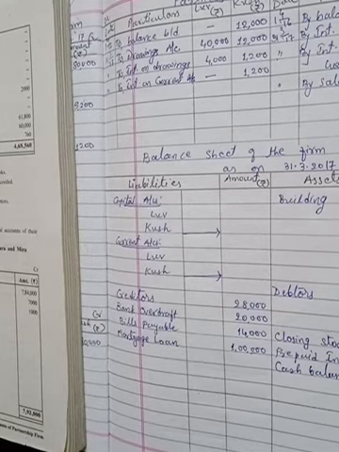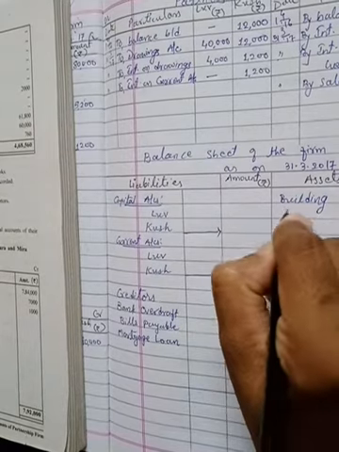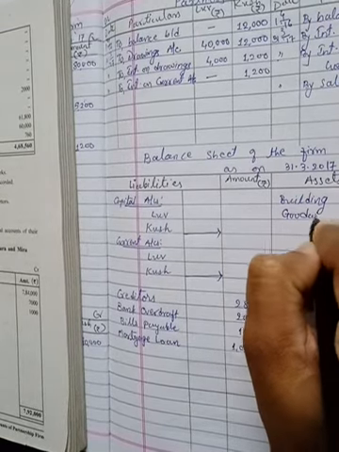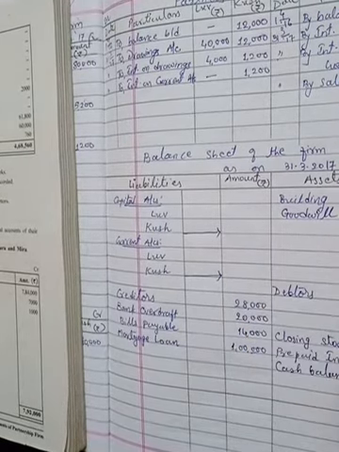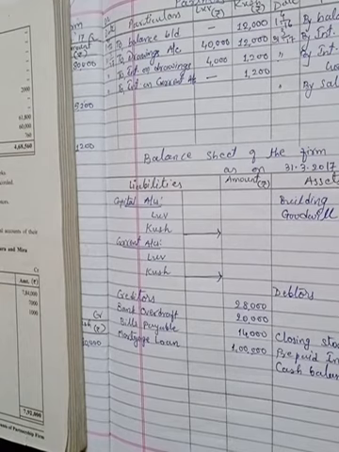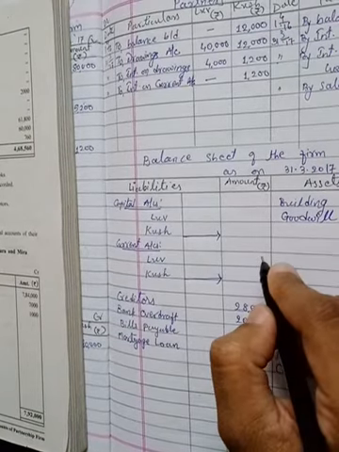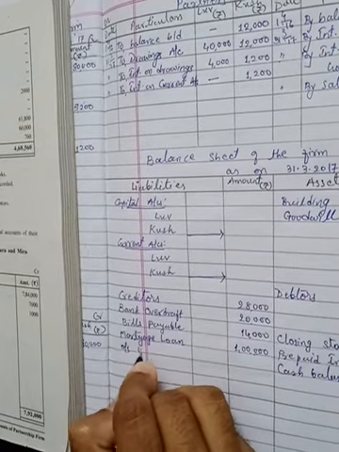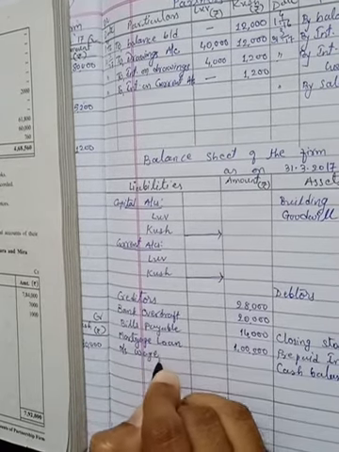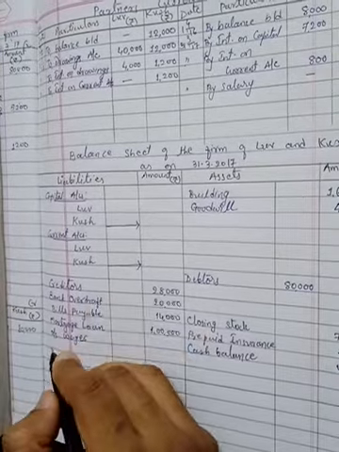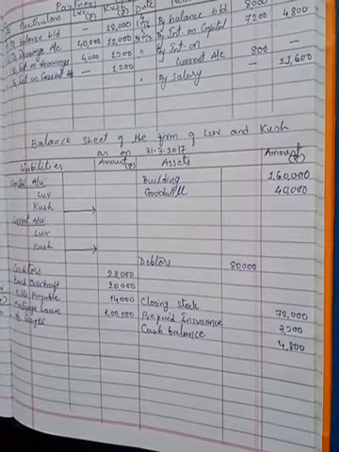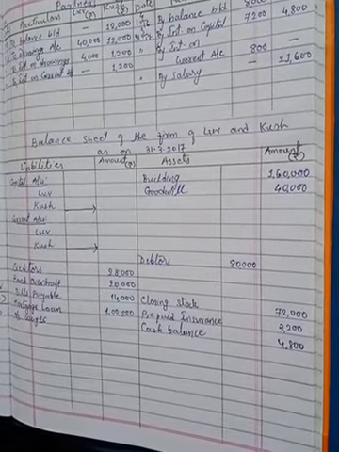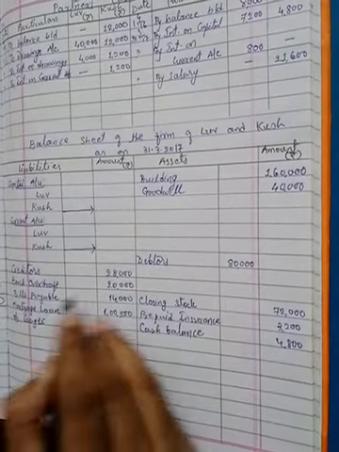Then goodwill is an asset. So on the asset side of the balance sheet, goodwill, which is 40,000. Then outstanding wages is our liability. So on the liability side of the balance sheet, outstanding wages, which is available rupees 2,800.